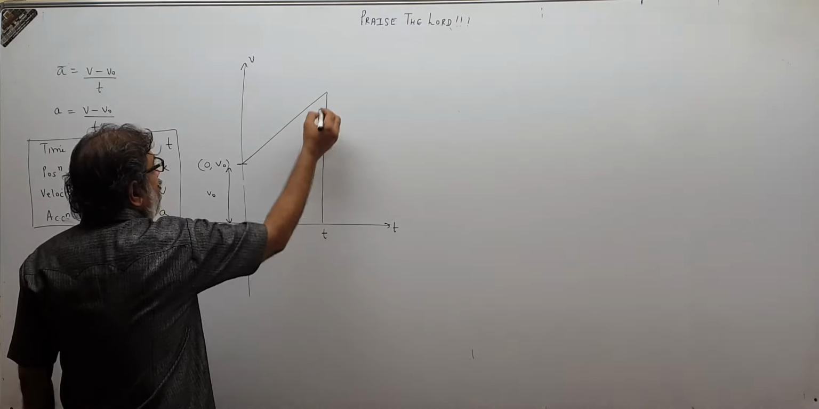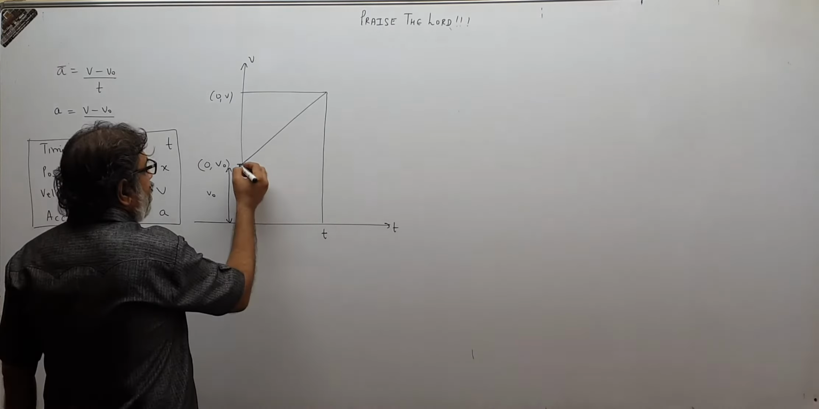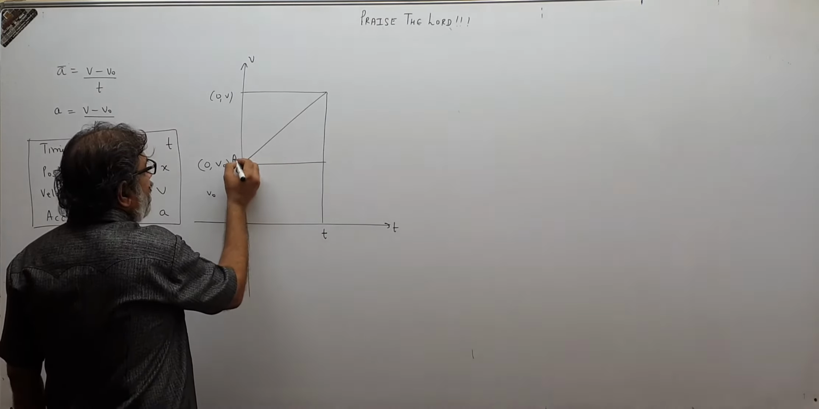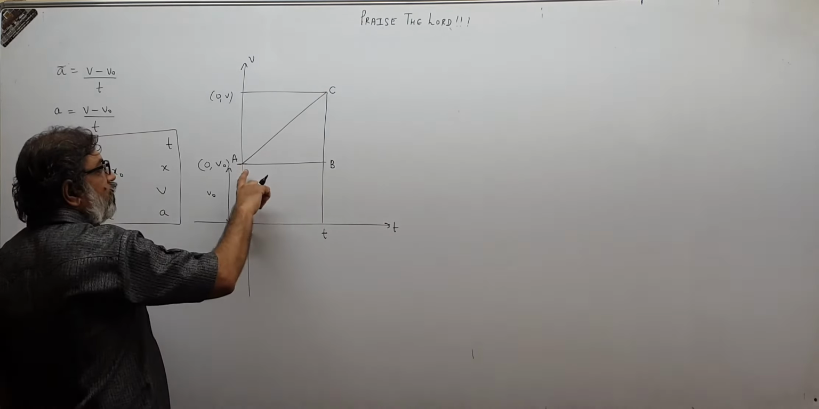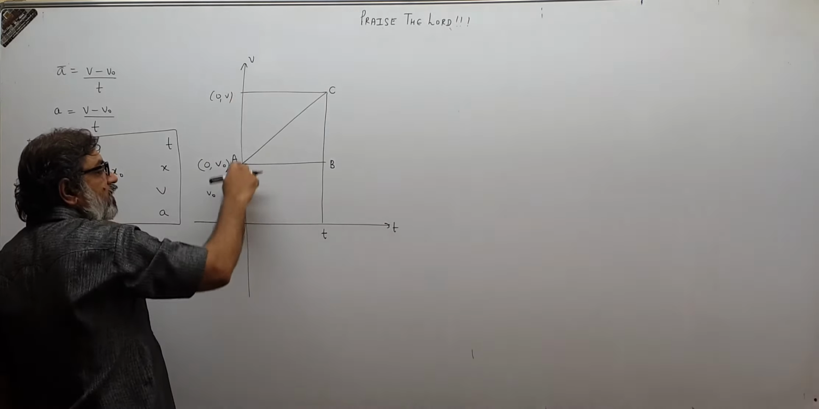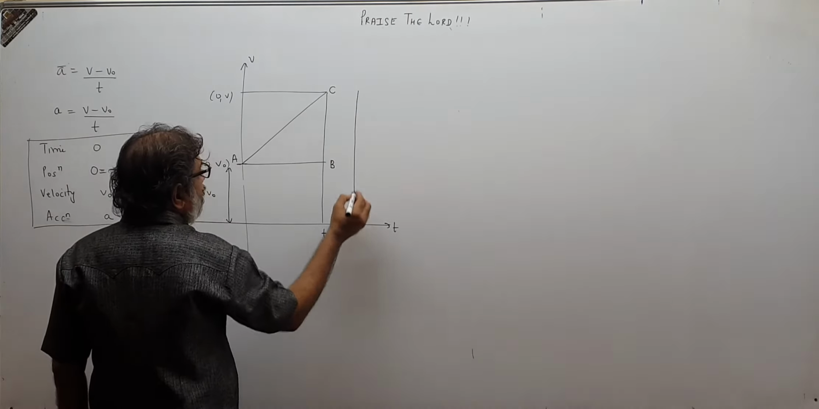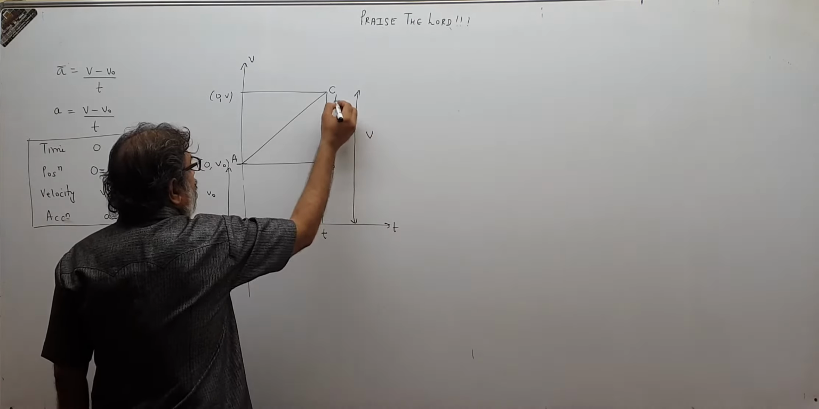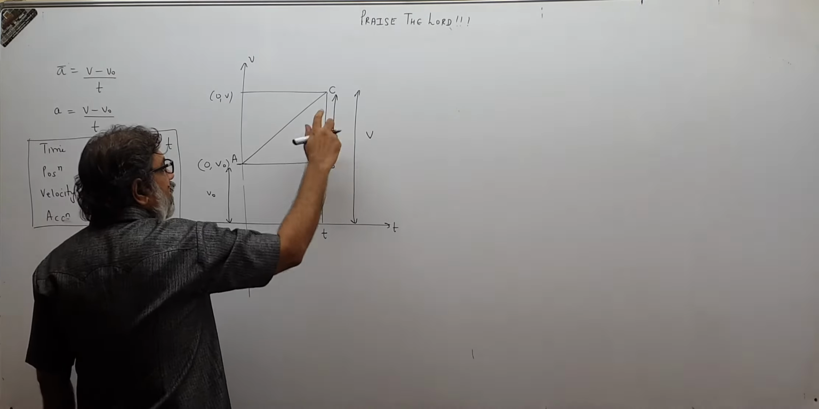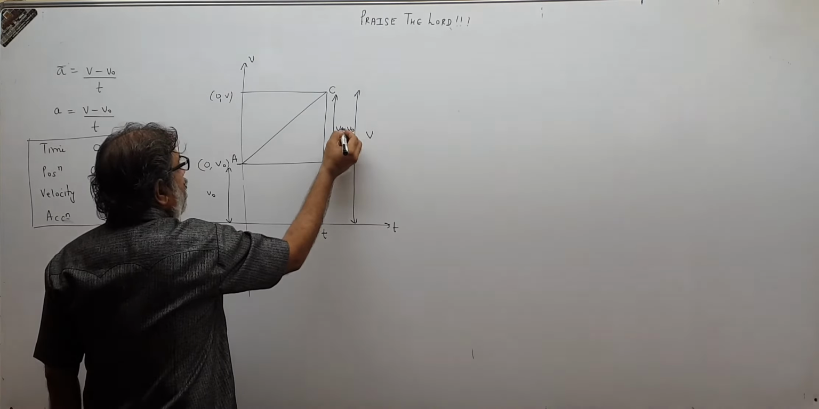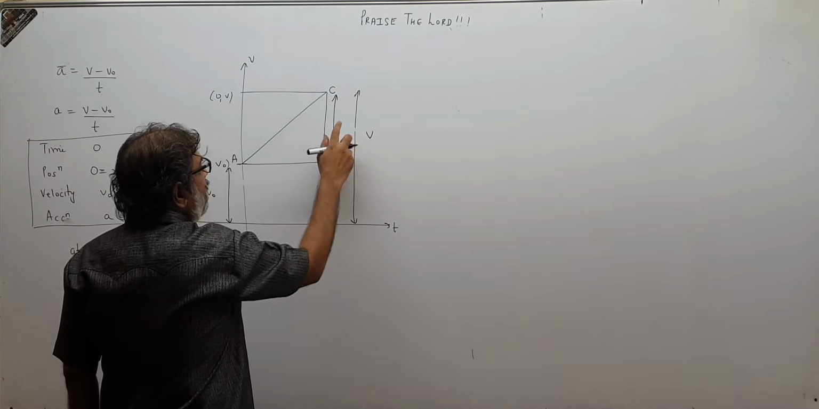This is the time t and this is the point 0v. If I draw like this over here, suppose this is A, this is B, this is C. This is vo and this is 0v, so this total is v. This is v and this is vo, so this BC distance will become v minus vo. Please understand.